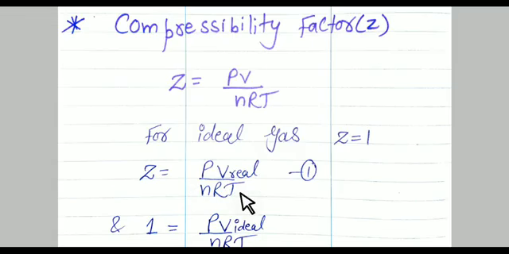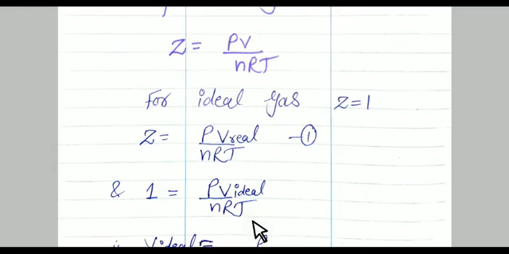Always remember, student, for ideal gas Z is equal to 1. But for real gas, the formula is Z is equal to PV real upon nRT. For ideal gas, Z is equal to 1, so in place of Z, we put here 1. So the formula is 1 is equal to PV ideal upon nRT.